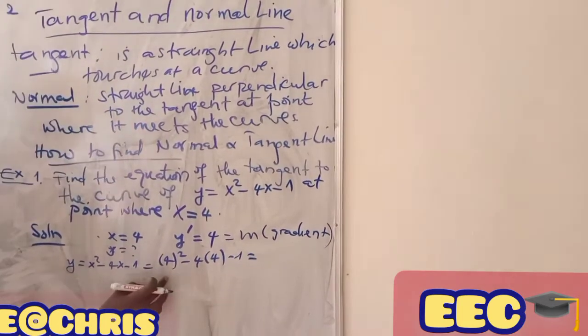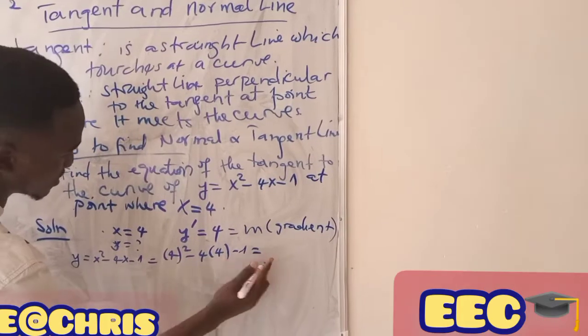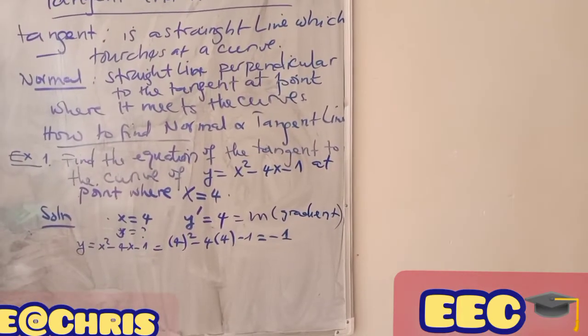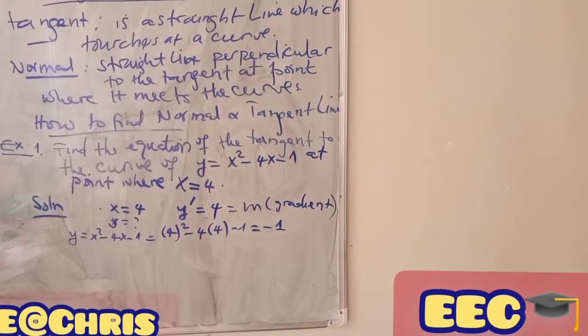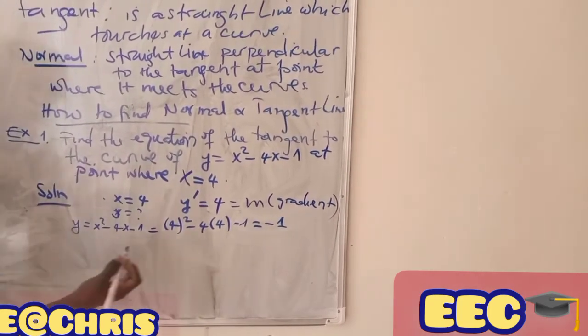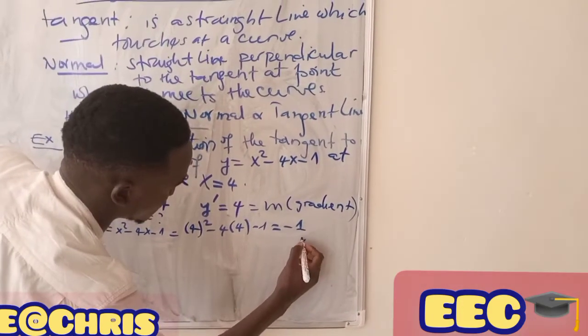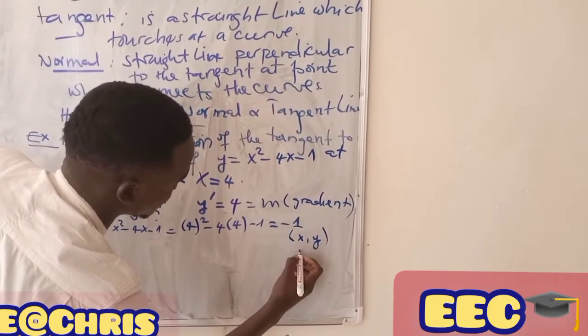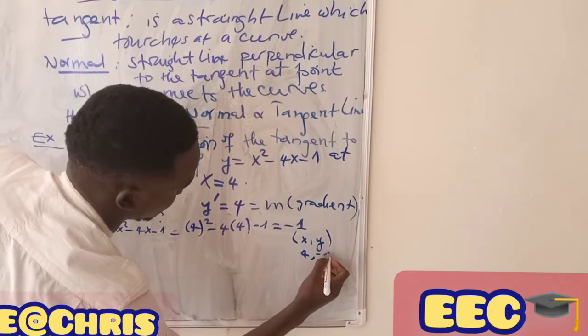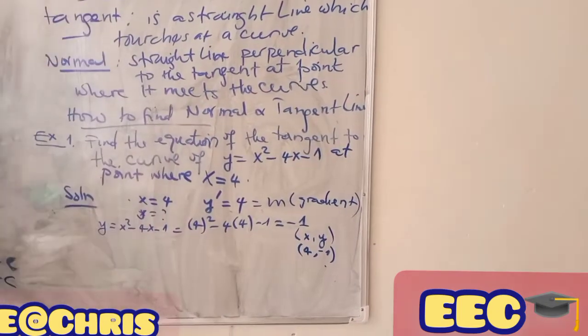This will be equal to 16 minus 16 minus 1, which is equal to negative 1. So this is the value of y, and at the point we have to make the x, y point, where x is equal to 4 and y is equal to negative 1.